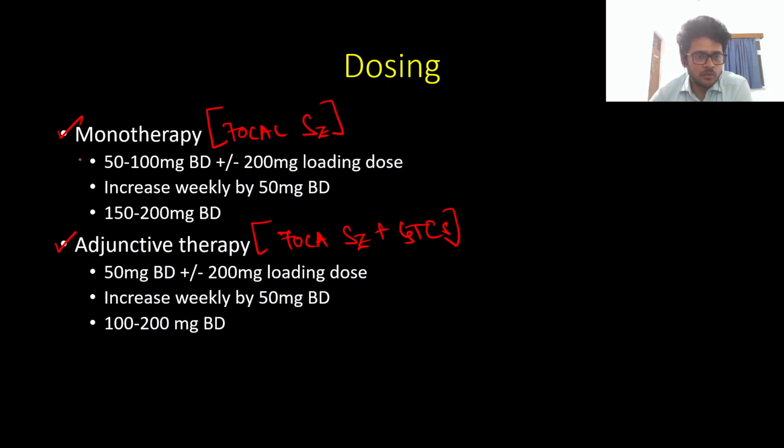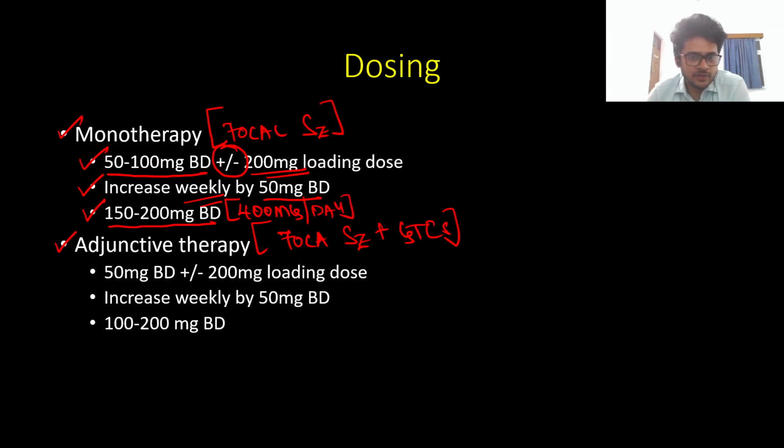So with monotherapy, it is initially started at a dose of 50 to 100 milligrams twice daily. This may or may not be preceded by a 200 milligram loading dose, but please note that the 200 milligram loading dose has to be given under clinical supervision because of the acute central nervous system side effects and the cardiac side effects. After this, you have to increase weekly by 50 milligrams BD till we reach the target dose of 150 to 200 milligrams BD. That is a maximum dose of 400 milligrams per day.